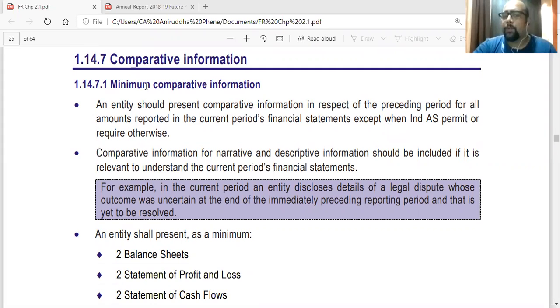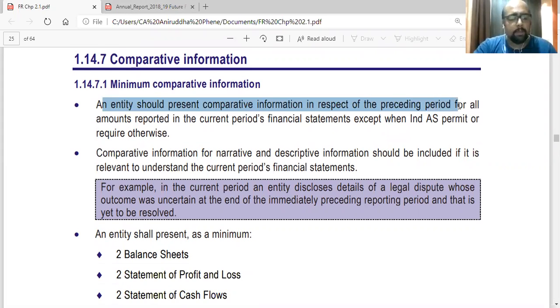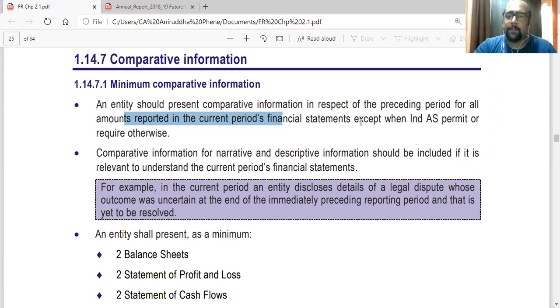Minimum comparative information: an entity should present comparative information in respect of the preceding period. We saw the column. In respect of the preceding period for all the amounts reported in the current period's financial statements, except when Ind AS permits or requires otherwise. Except when Ind AS says otherwise. Otherwise, for each item presented in the current year, you have to show the previous year's figure.